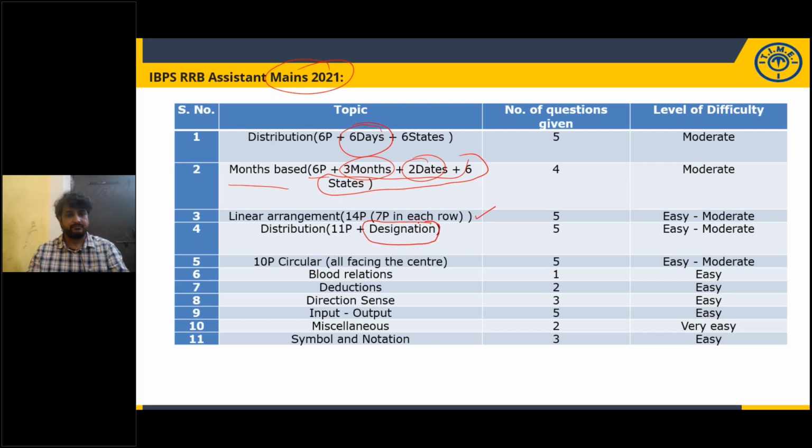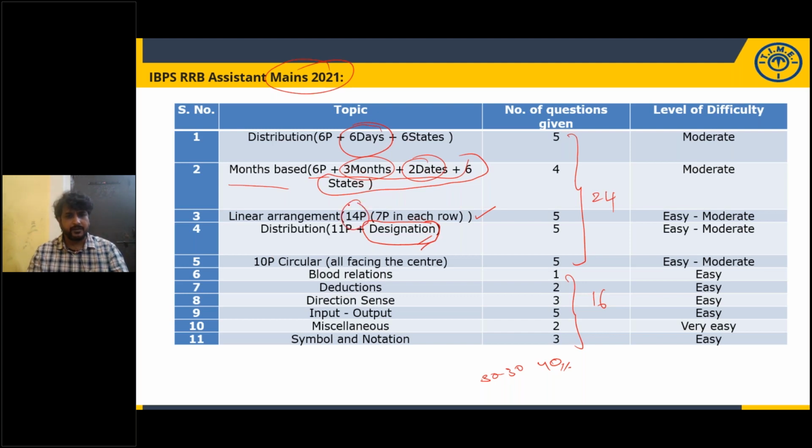Designations based. Almost in each and every year in main exam, in assistant as well as in PO, in all the slots it is given designations based. So from the area of puzzles, you have been given 24 questions. Other areas 16. Easily by spending 30 to 35 minutes time, you can solve all 40. Just you need practice and you have to be exposed to these models.